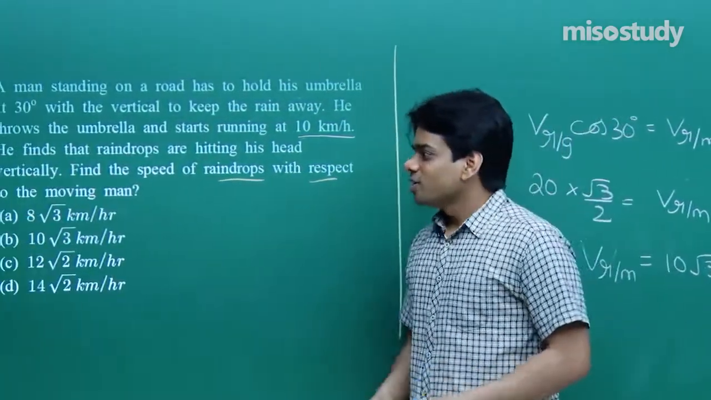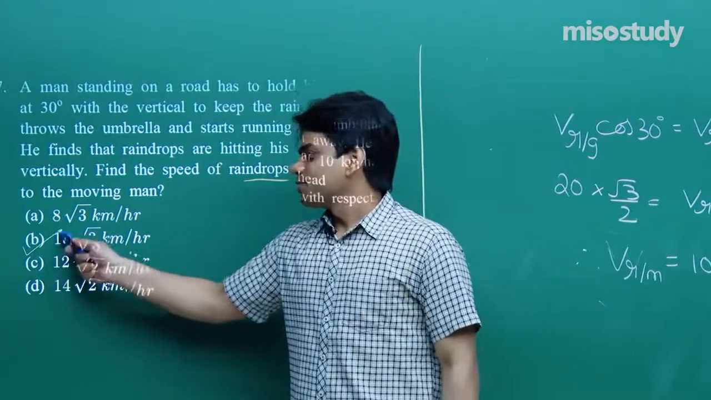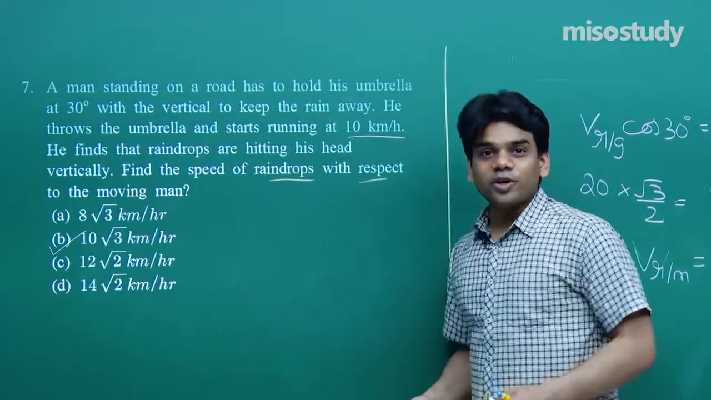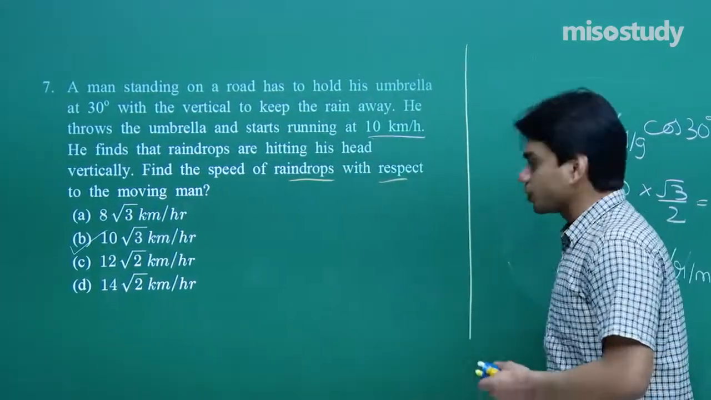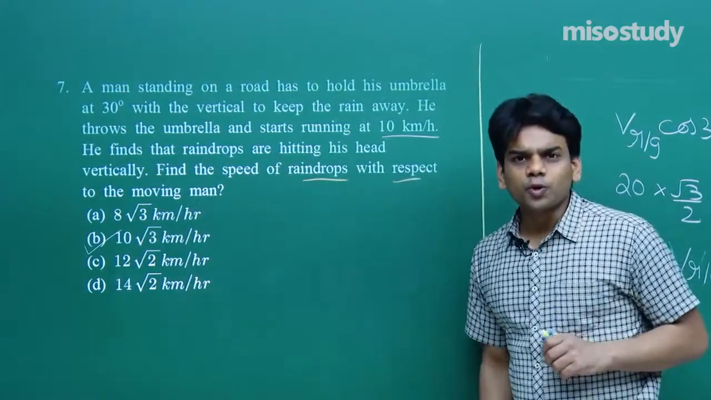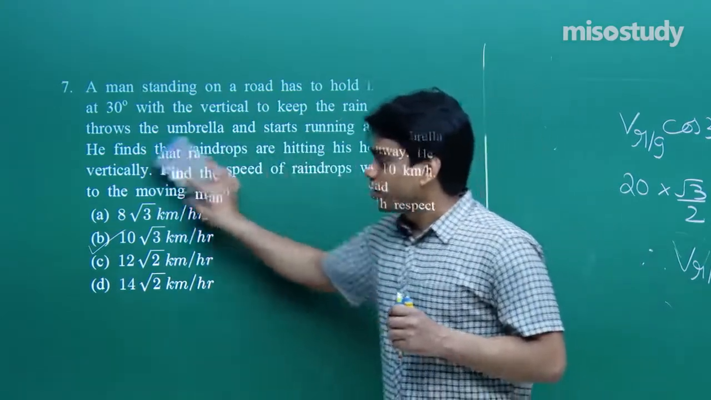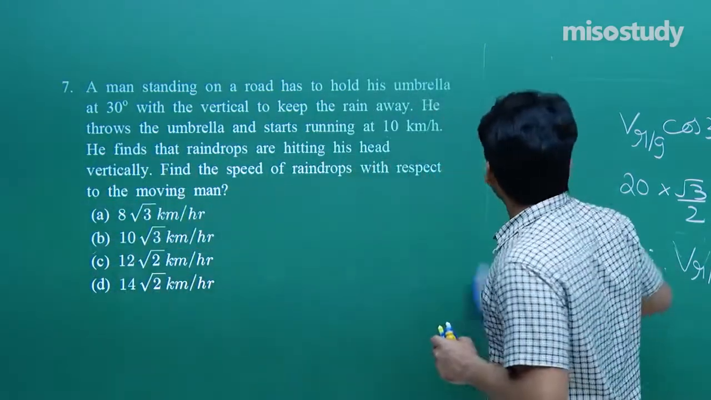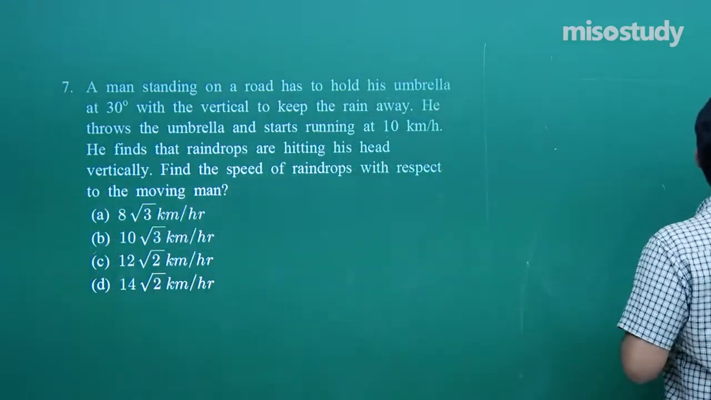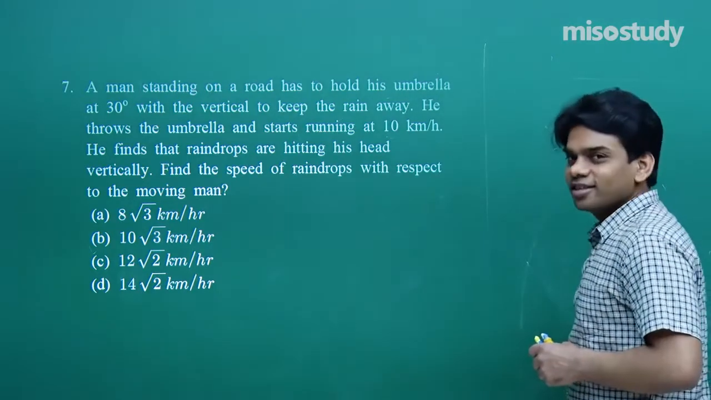Let's check the option. Option B matches with the right answer. So hence 10√3 kilometer per hour is the right answer for this question. I hope that you understood how to use the concepts of relative velocity and vectorial diagram to solve such kind of question. Hope that it is helpful for you all and you are learning as you proceed with each question.